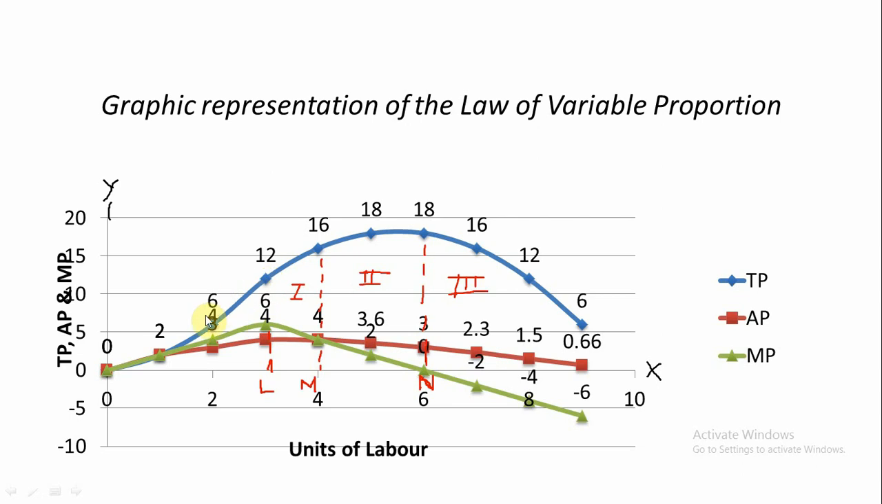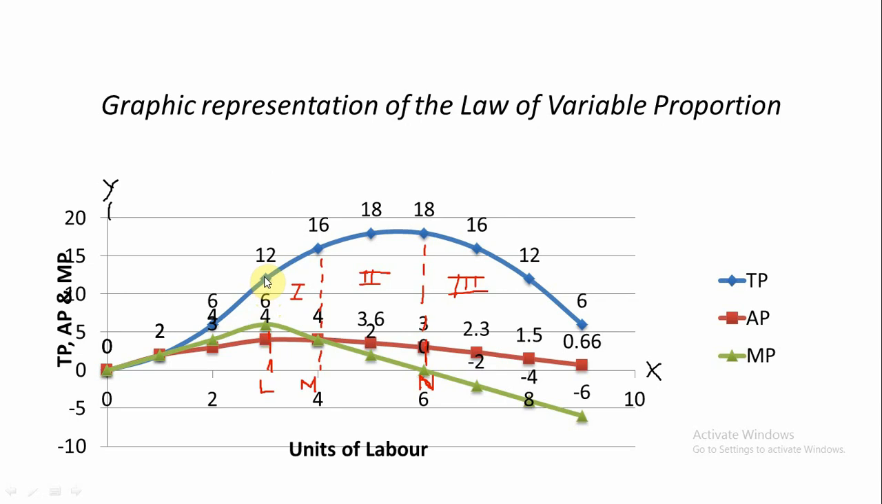You see, total product from 0 to 2 increases by 2 quintals. Then total product becomes 6, that means by 4 quintals. Why by 4 quintals? Because marginal product becomes 4. Then total product becomes 12 quintals. Why? That means plus 6 quintals: plus 2, plus 4, plus 6 quintals. Because the marginal product of the third labor is 6 quintals. That's why total product increases by 6 quintals and it comes to 12 quintals.